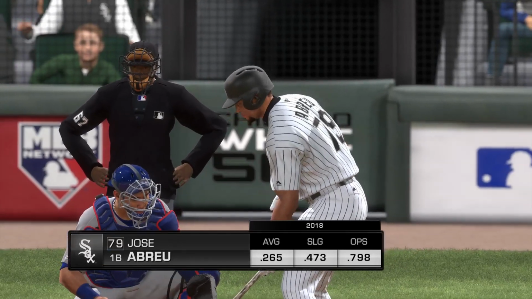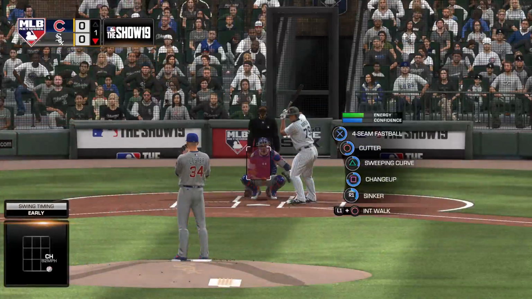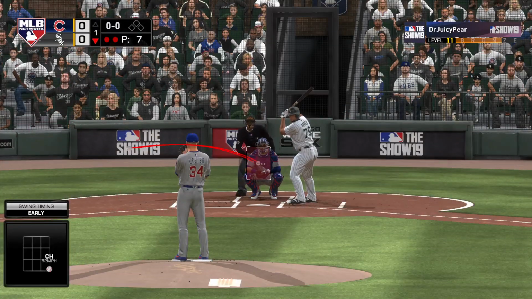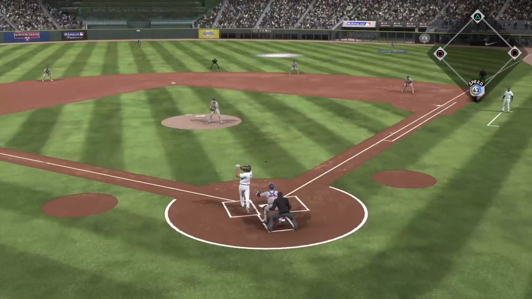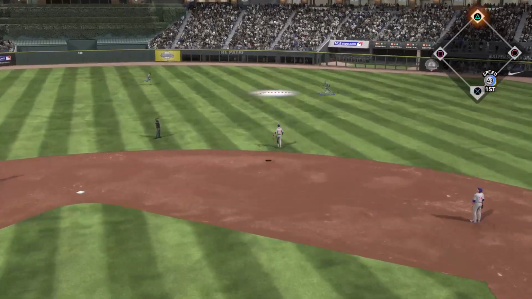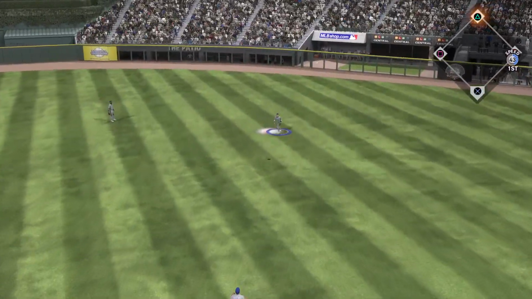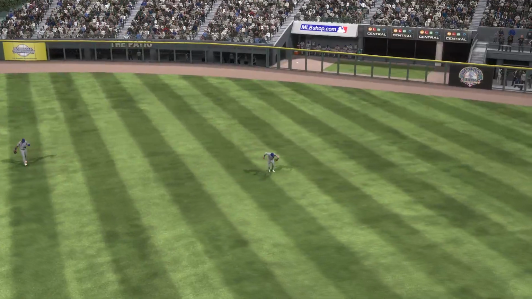So here's the slugging first baseman Jose Abreu now. No one aboard for him, and 2 gone here in the first. Abreu. Lofted in the air out toward right center. Castellanos has a beat on it, and that retires the side.